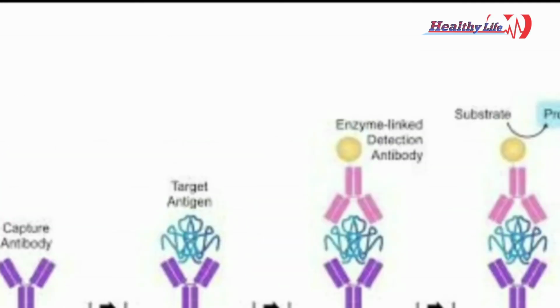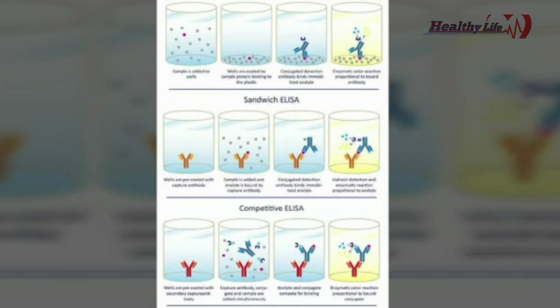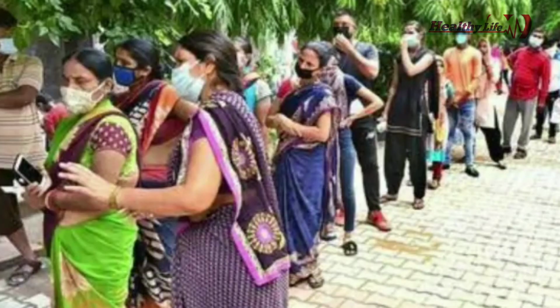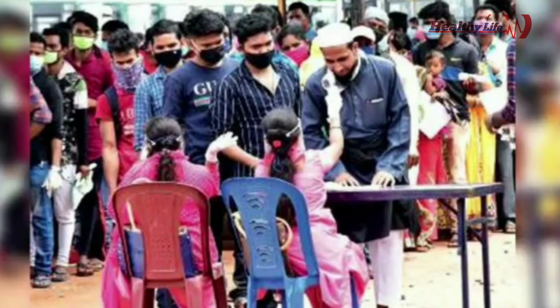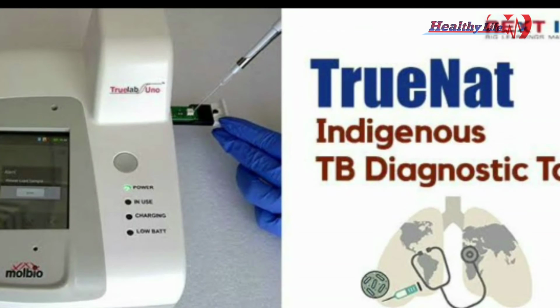It is using ELISA, or enzyme linked immunosorbent assay, which is designed specifically for screening a large number of specimens at a time. It can be useful to carry out surveys to check whether a population has been exposed to the virus, because it is very fast and gives the results in a few minutes.